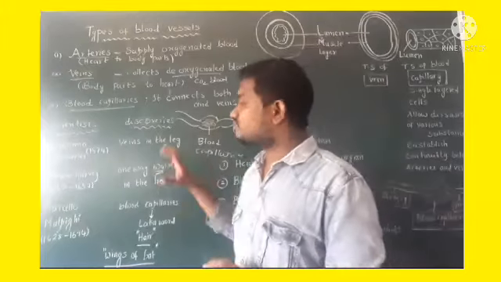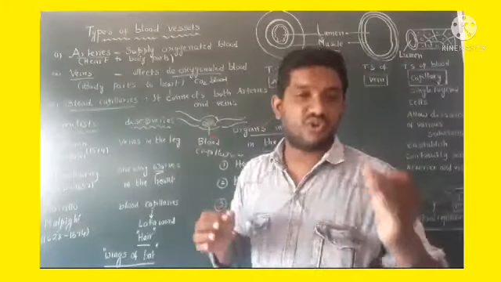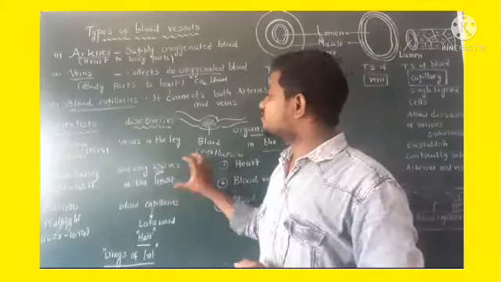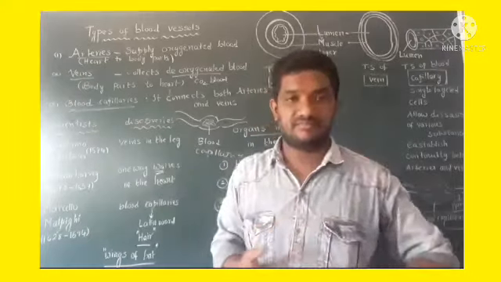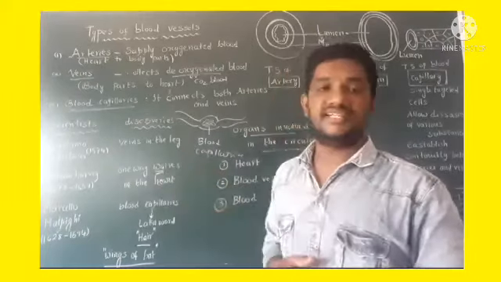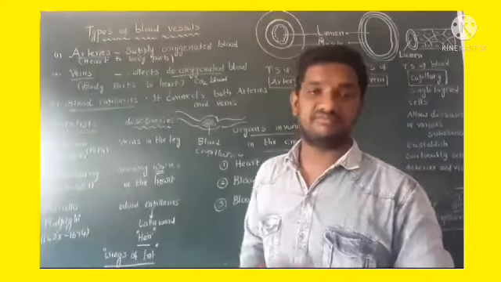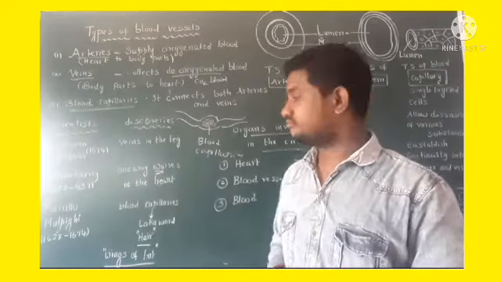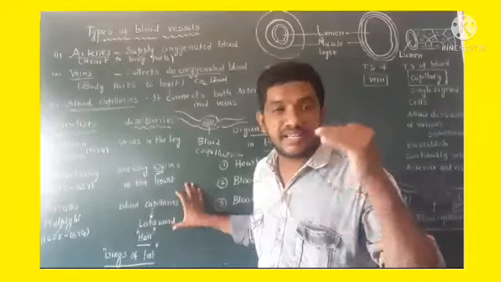Here William Harvey was the father of human blood circulation. He discovered one-way valves in the heart. Coming to the third scientist, Marcello Malpighi, in the years 1628 to 1694, he discovered blood capillaries.